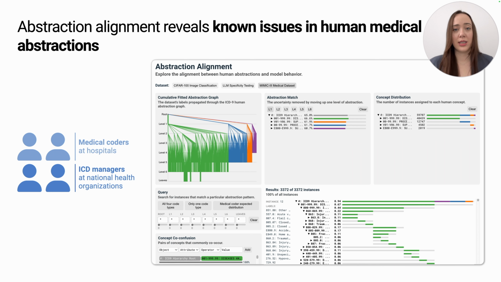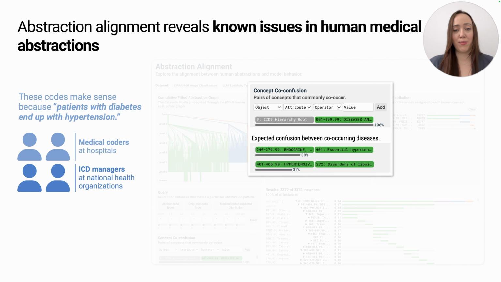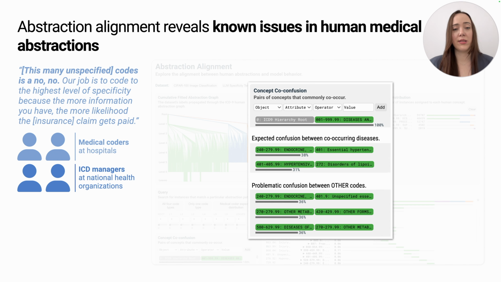Then, using our concept co-confusion metric, users analyzed concepts in the dataset that most frequently co-occurred. Many of these code pairs made sense, like those for related diseases like diabetes and hypertension. But users also noticed that many pairs contain an unspecified or other code. In ICD-9, there are often a range of specific codes, followed by an unspecified catch-all code. However, our medical coders were concerned, saying this many unspecified codes is a no-no.